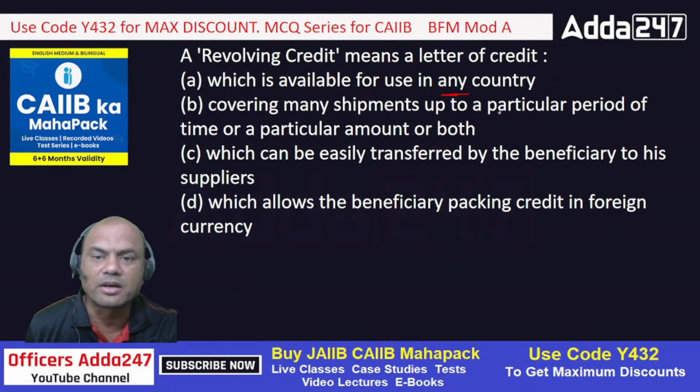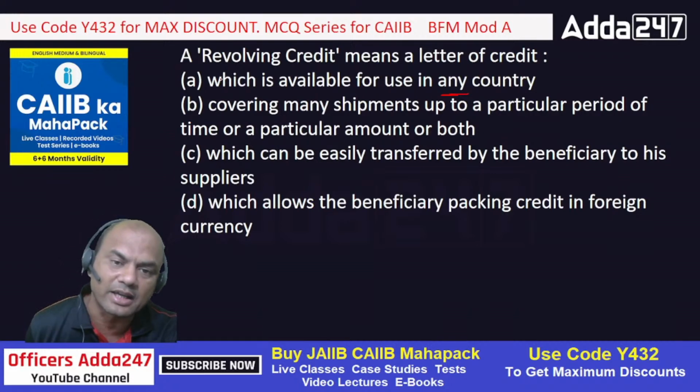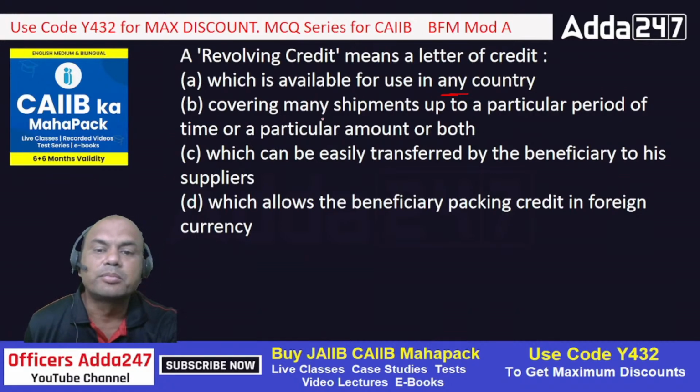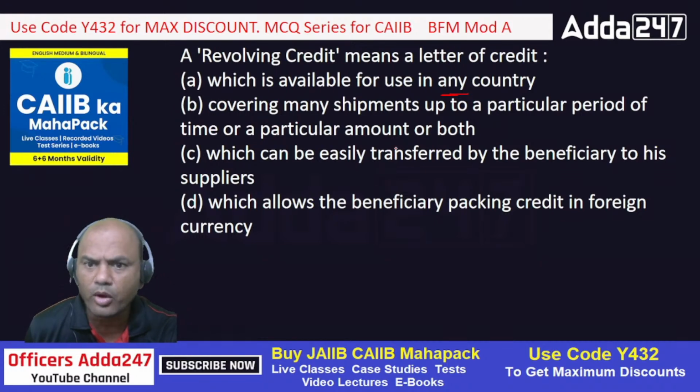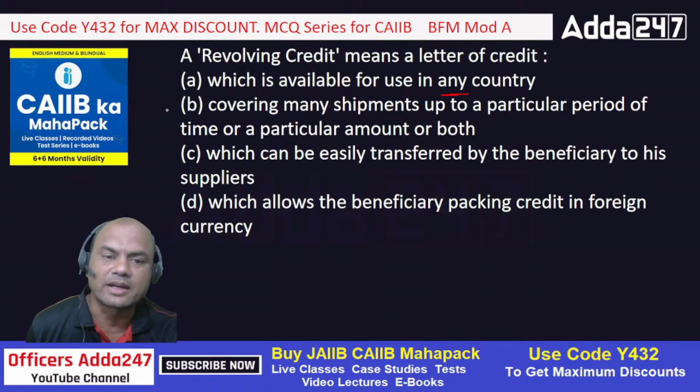Covering many shipments up to a particular period of time or particular amount or both. See, this is the correct answer. Many shipments means 400 chairs per month up to a particular time in 6 months, or particular amount. If I say up to amount, it is up to amount. So time or amount, or both of them. So B is the correct answer.